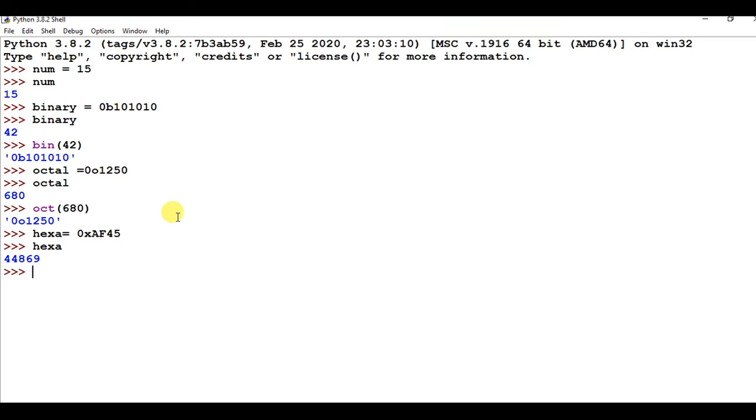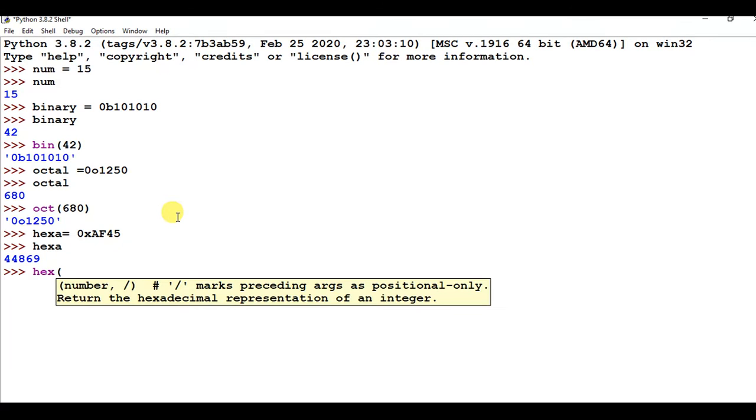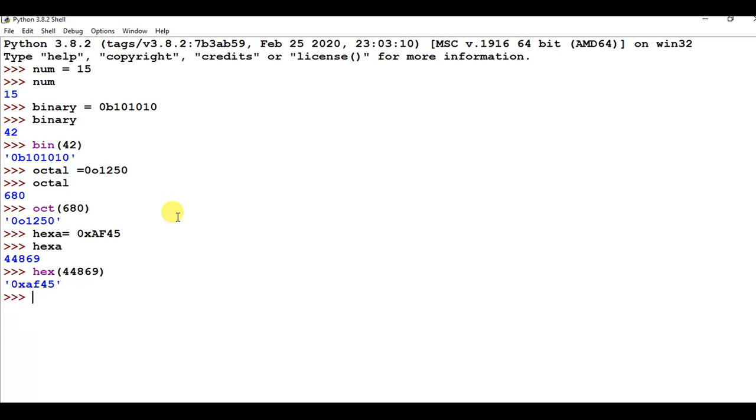44,869, and we can also use the hex function to convert a decimal into the hexadecimal number system. So the same number I am passing here, 44,869, and you will get the same value. Look at here, AF45. So we can use these functions bin, oct and hex.